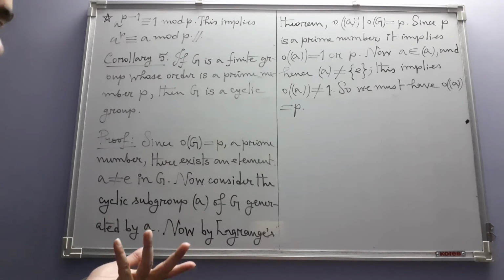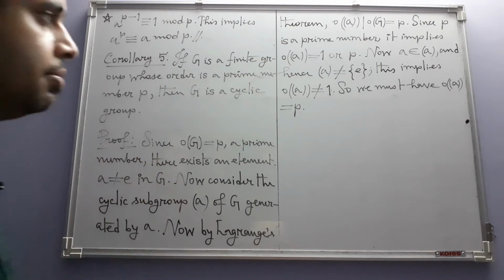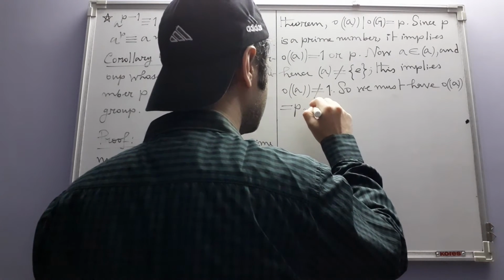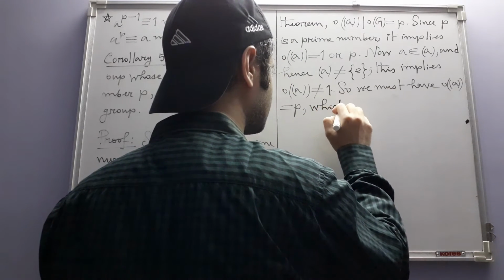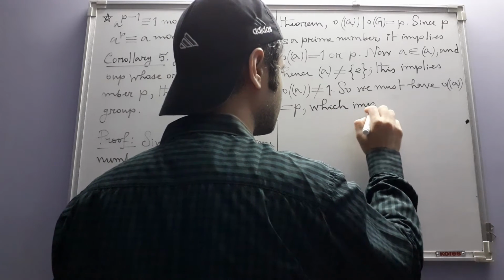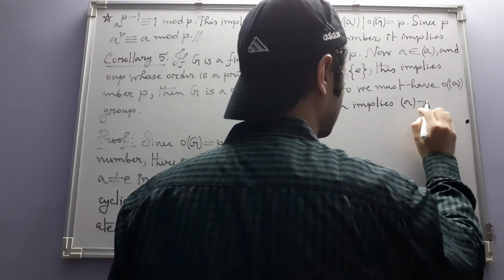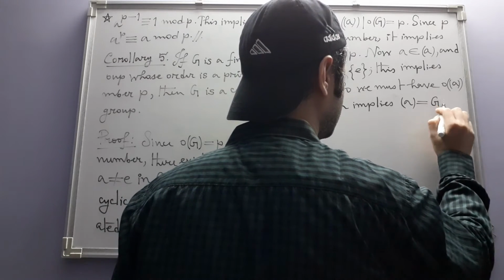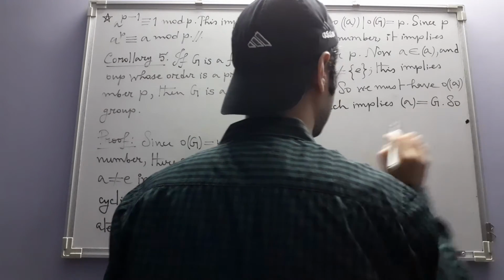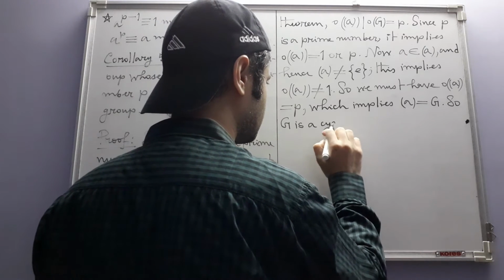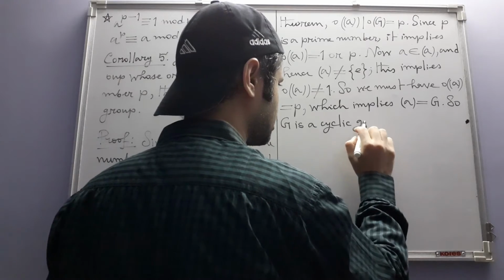That is possible only when they are equal, which implies this is equal to G. So G is a cyclic group.